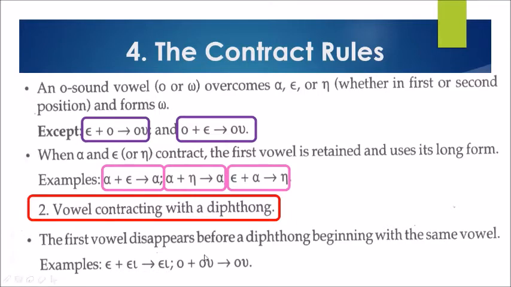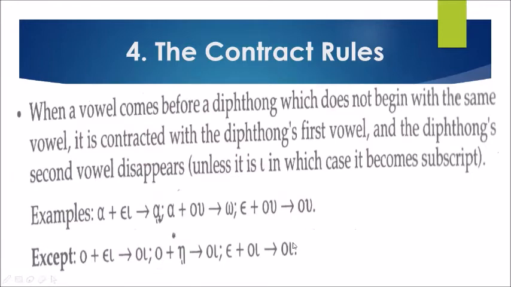The first vowel disappears before a diphthong beginning with the same vowel. Example, epsilon plus epsilon iota becomes epsilon iota, and omicron plus omicron epsilon becomes omicron epsilon or O. How about when a vowel comes before a diphthong which does not begin with the same vowel? It is contracted with the diphthong's first vowel, and the diphthong's second vowel disappears, unless it is iota, in which